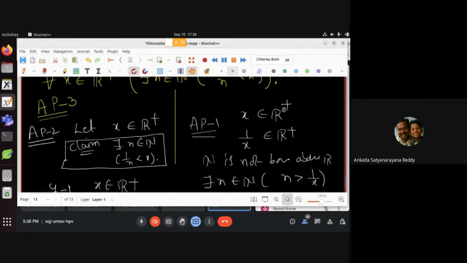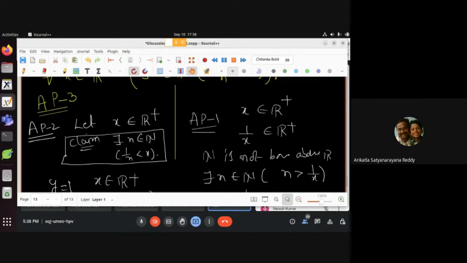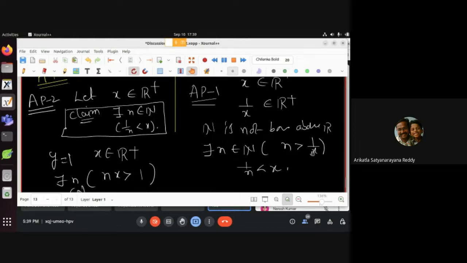Okay, so it is very easy. x real positive, so 1 by x is positive and n is not bounded above. There is an n such that n is greater than 1 by x, so 1 by n is less than x. So we proved AP2 from AP1, both. Now AP3 implies AP1, you can prove that too.